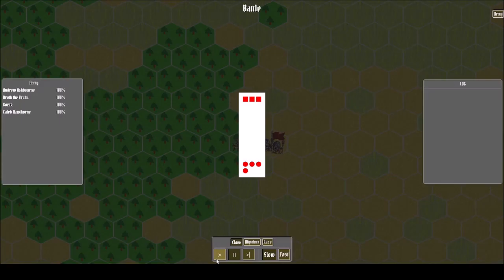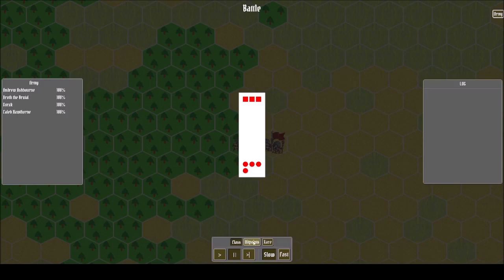Now we enter battle mode. What you see here are the enemy soldiers. They are square objects, and my soldiers listed to the left and also on the bottom as circles. By default, you see the class. There's a melee class, a range class for range combat, and a magic class that does magic combat. Now, by default, these are all melee soldiers because there are so few of them. I'll show you an example later that has also ranged soldiers.